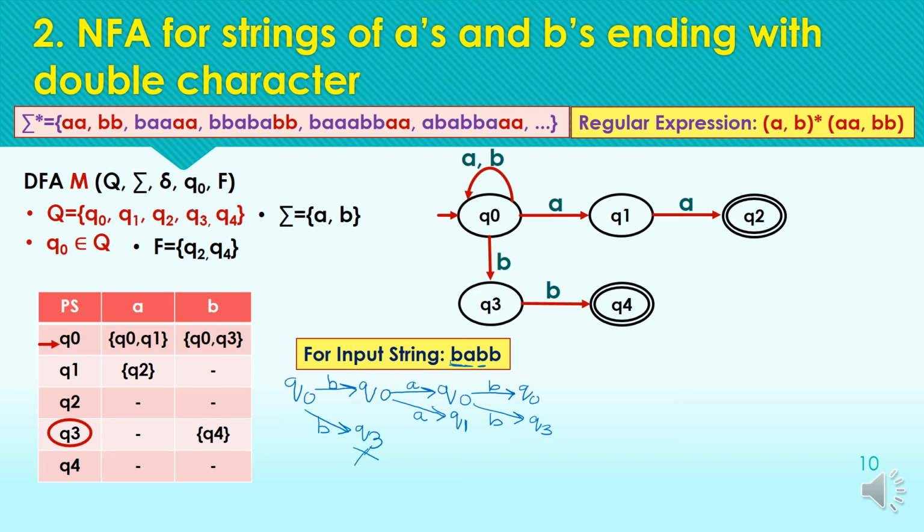From Q1, as we have no path for the input symbol B, this path also ends here. We cannot continue with this path.